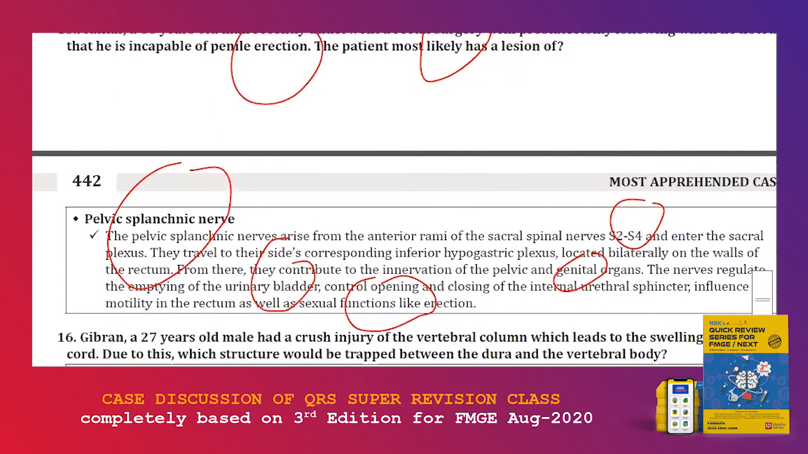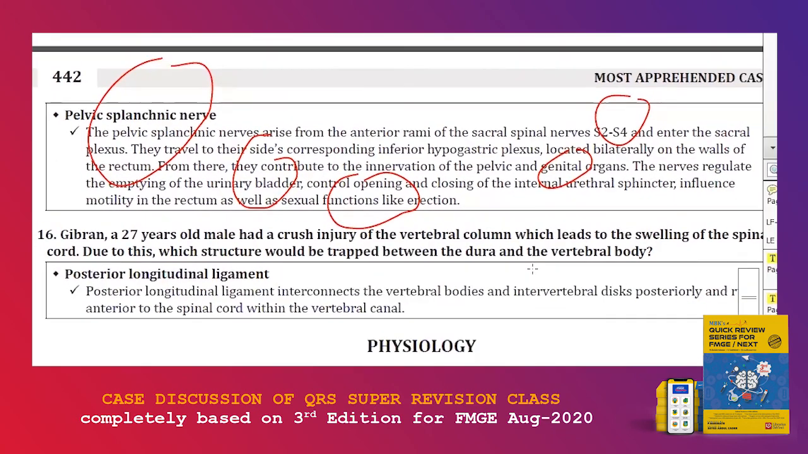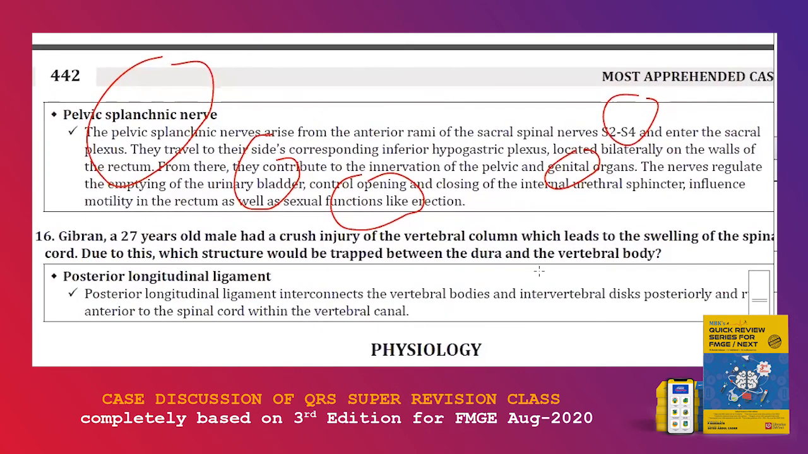That's very important. The next MCQ is, Gibran, a 27-year-old male, had a crush injury in the vertebral column, which leads to swelling of the spinal cord. So because of this, some nerve, some structure is being trapped between dura and the vertebral body. So there is a crush injury in the vertebral column. So crush injury in the vertebral column means you have to remember posterior longitudinal ligament that connects the vertebral body along with the vertebral disc. Okay, this is going to be injured. Crush injury, the entrapment means you have to remember posterior longitudinal ligament.